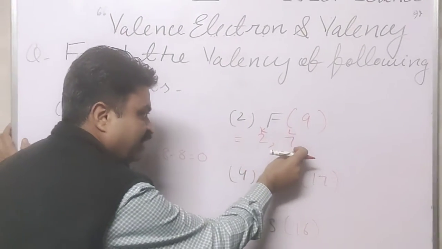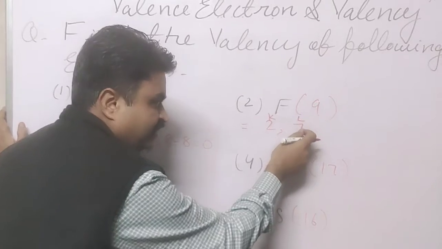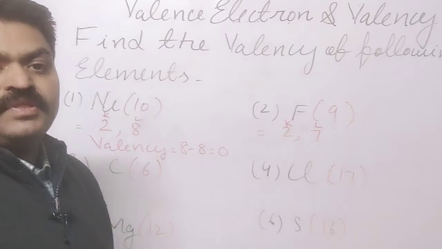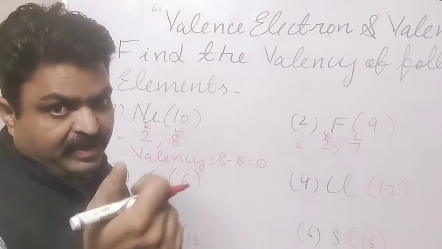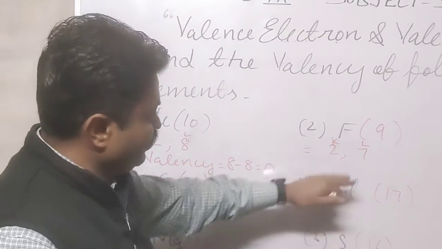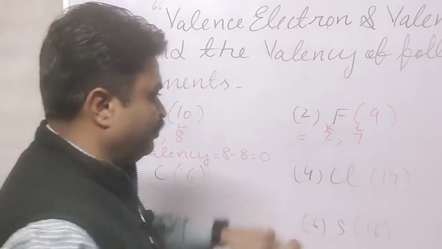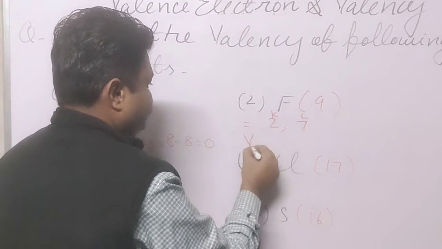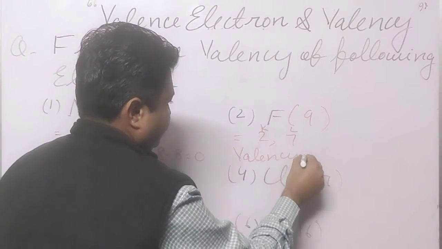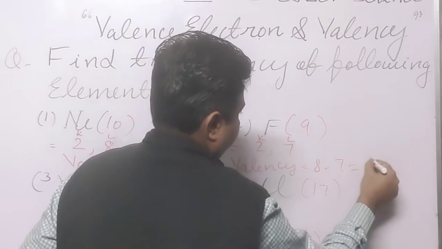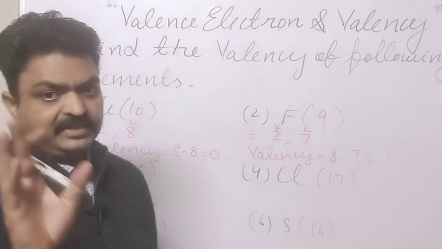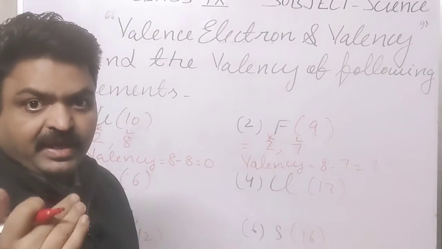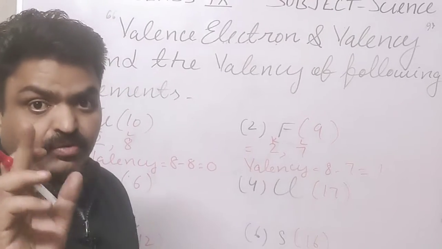Means it can gain its electron to complete its octet. That's why we can say that fluorine is non-metal and it is electronegative in nature, because it can gain an electron by having 1 electron. So what is its valency, student? Its valency is 8 minus 7, 1. 1 is its valency, because by accepting 1 electron, it can complete its octet.